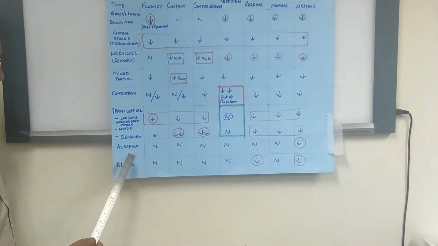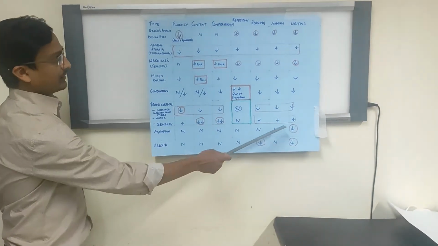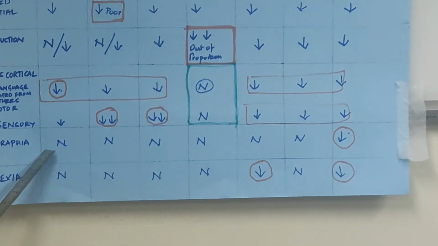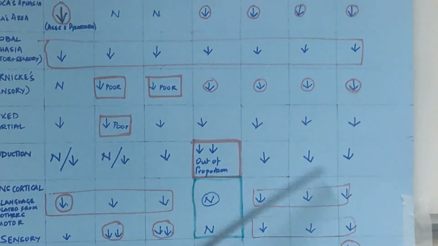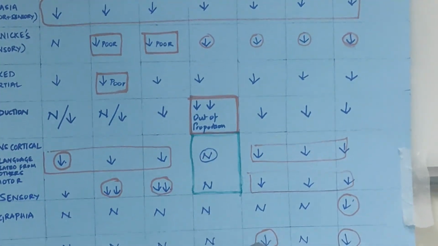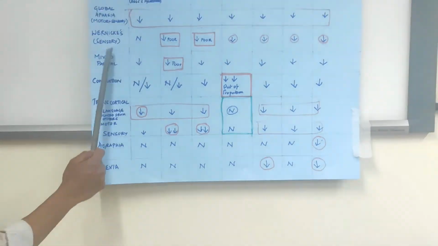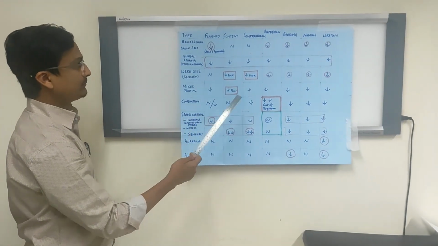Now coming to agraphia and alexia. As the name implies, in agraphia the affected component is writing. All the rest of the components of the speech are normal. While in alexia, it is both writing and reading. These are the two components affected, while the rest of the components of the speech are totally normal. So this is a summary of the different kinds of aphasias which will help you in speech examination.